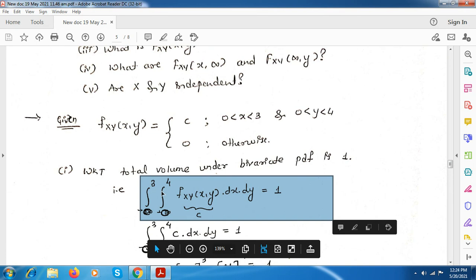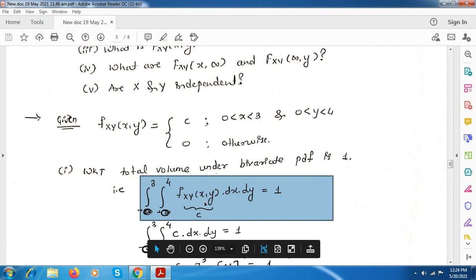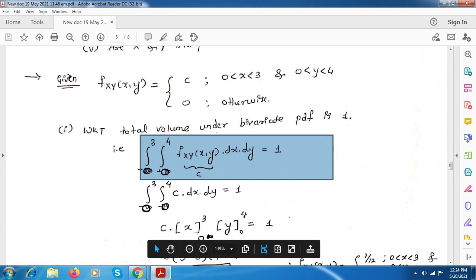But here the range they have given is from 0 to 3 for x. So you integrate from 0 to 3, and for y they have given 0 to 4, and f_XY they have given as c. So you substitute c, and here it is dx dy, which is equal to 1.